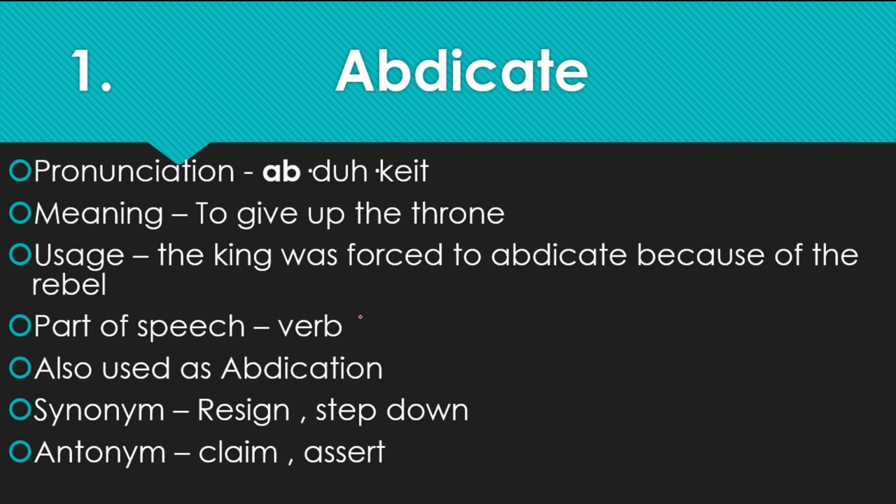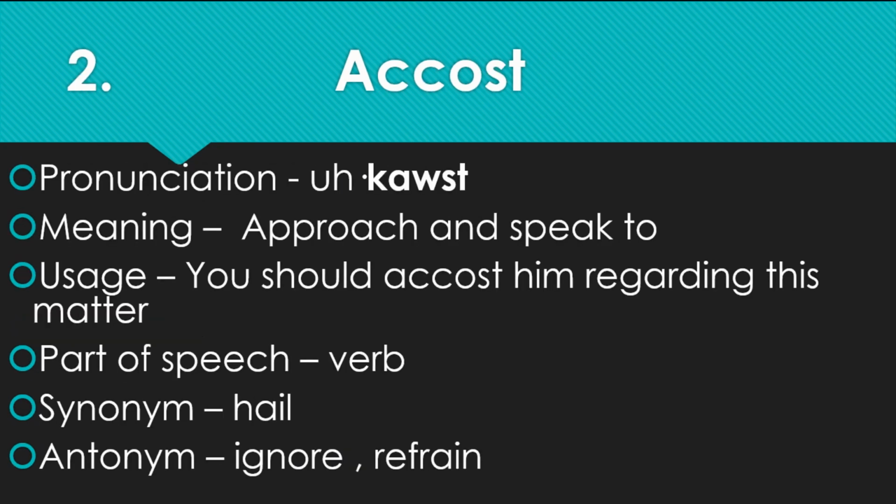Let's move to the next one, number 2. Accost. Its meaning is approach and speak to. Usage is: you should accost him regarding this matter. Like whenever you say that I should go to him and talk about this thing, or other such situations, you could use the word accost. The part of speech is verb. Verb means, again, action words. Synonym is hail and antonym is ignore or refrain.